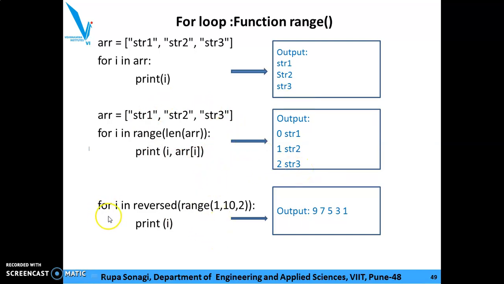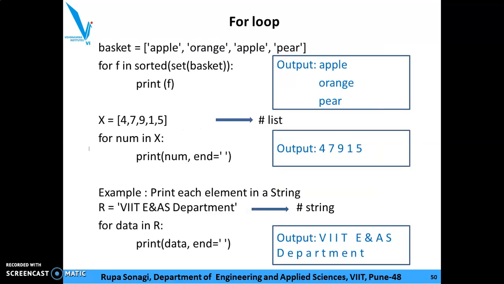Like that, you can do the reversing of the range also. For i in reversed range 1, 10, 2. So the numbers from 9 to 1 will be printed in a reverse manner. This is one more example. It is a set. I want a sorted set of this basket. So it is written sorted set basket. So apple, orange and pear.